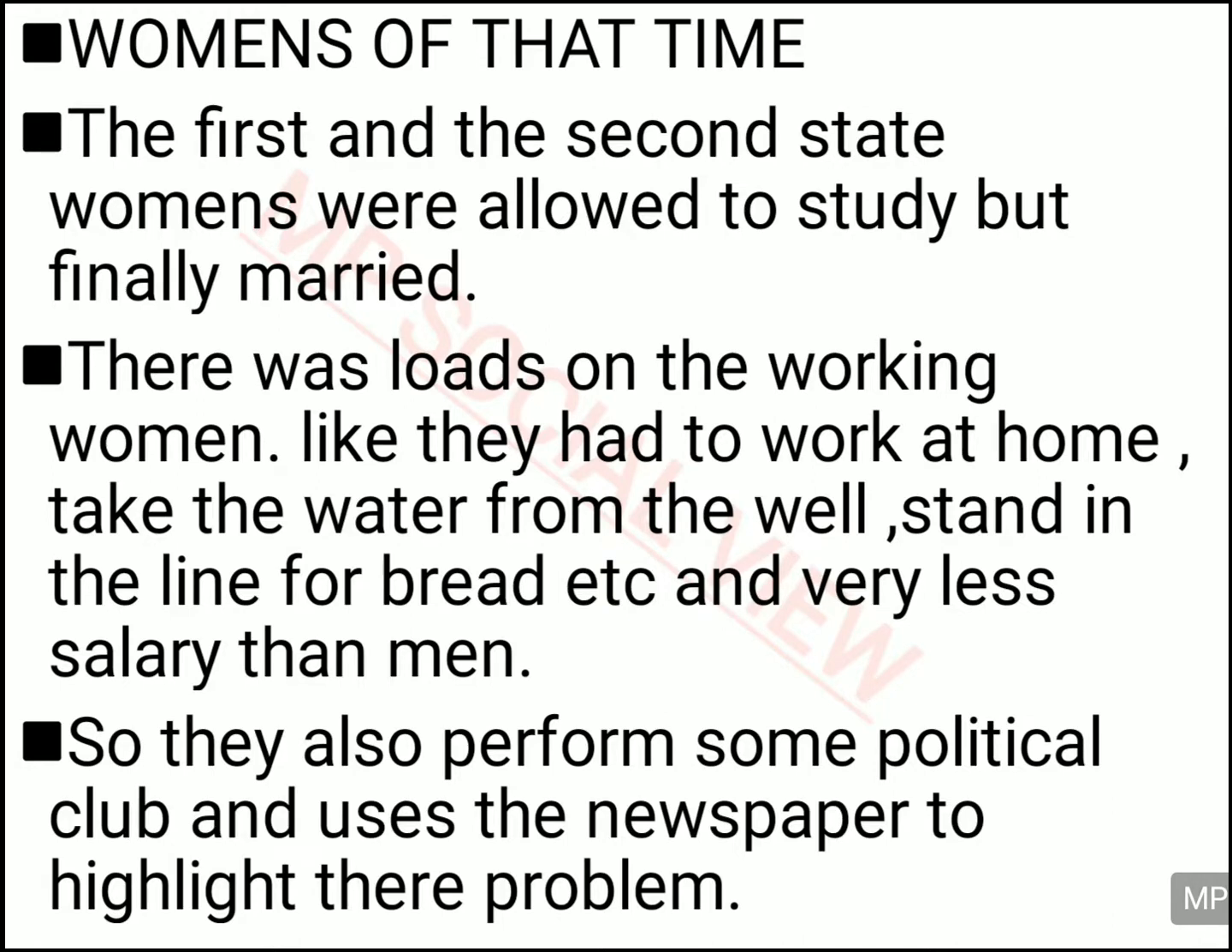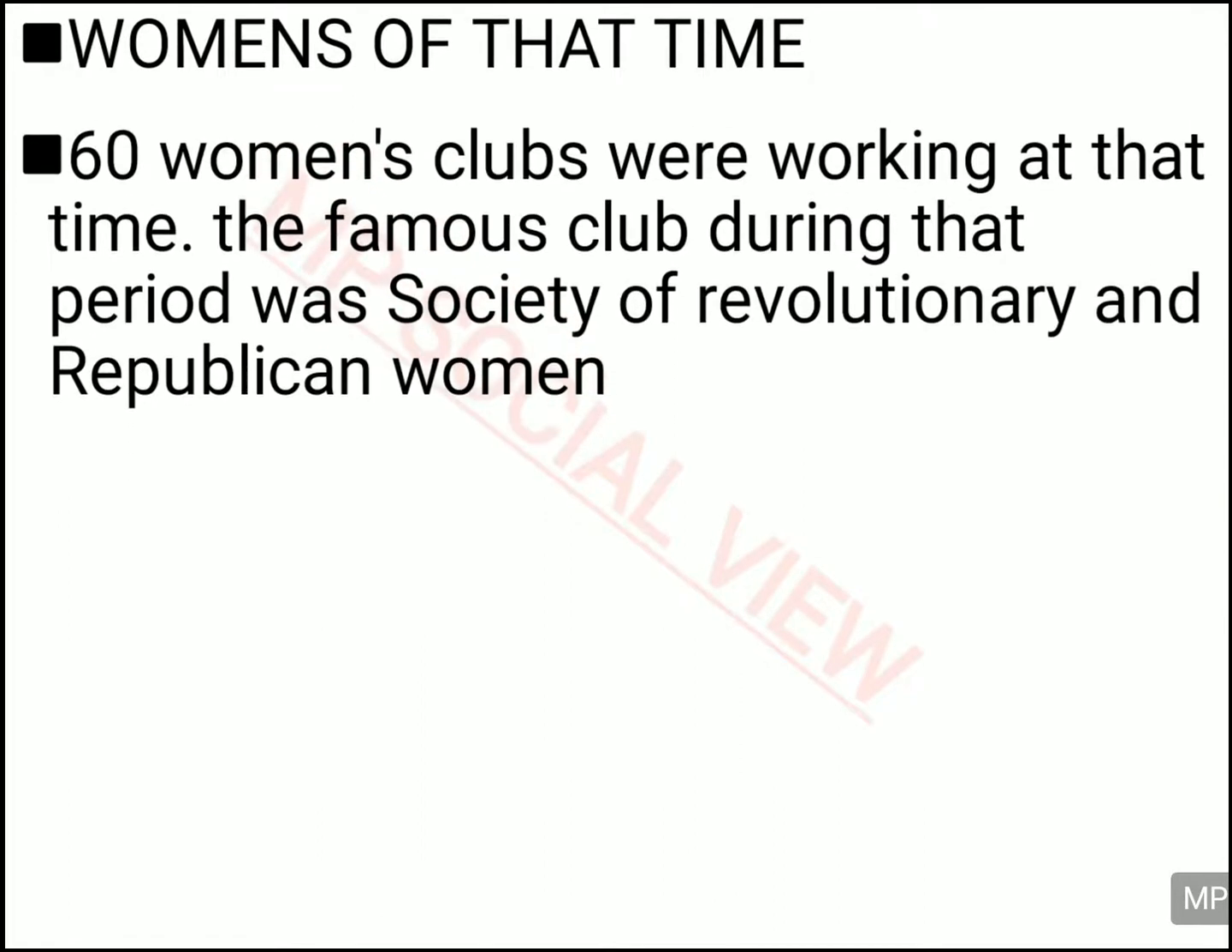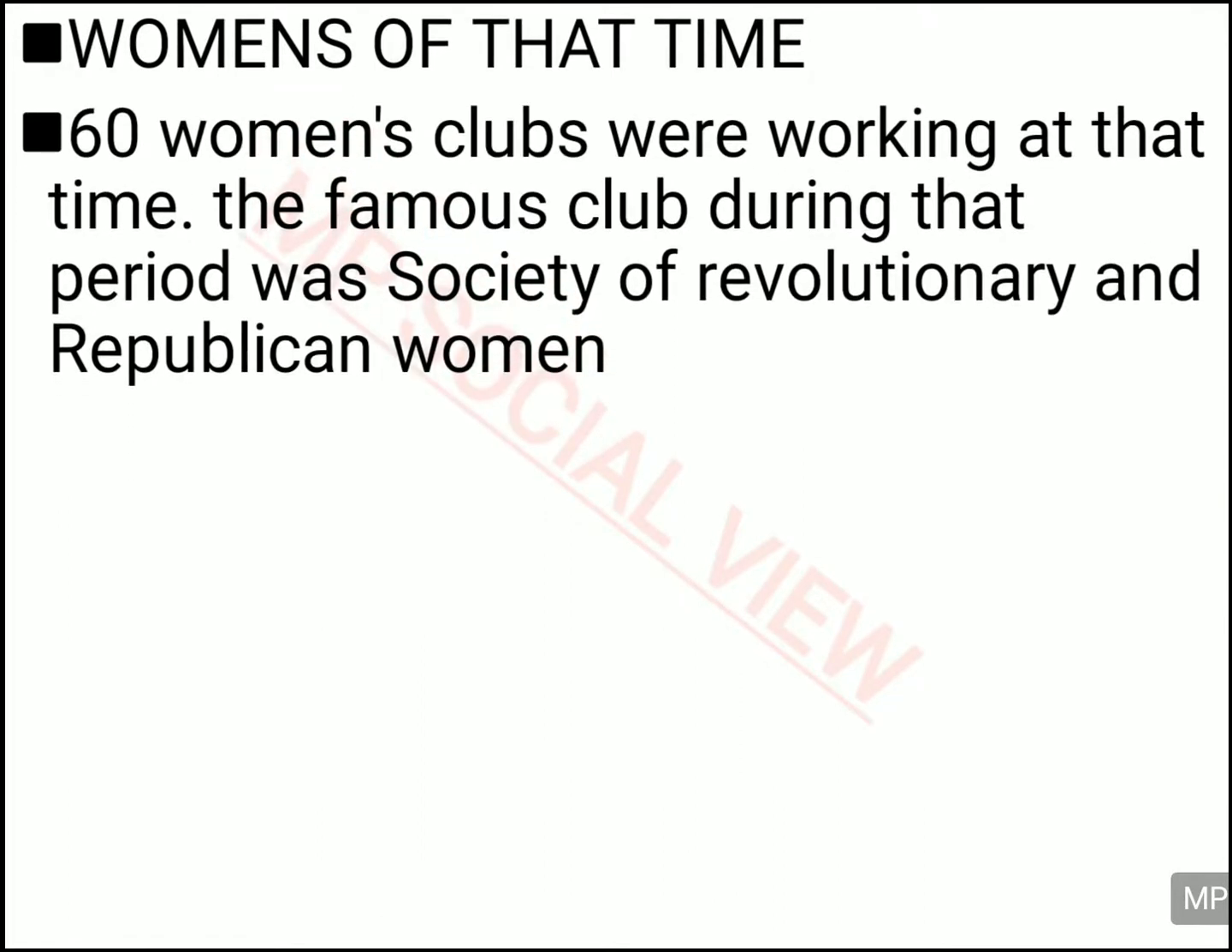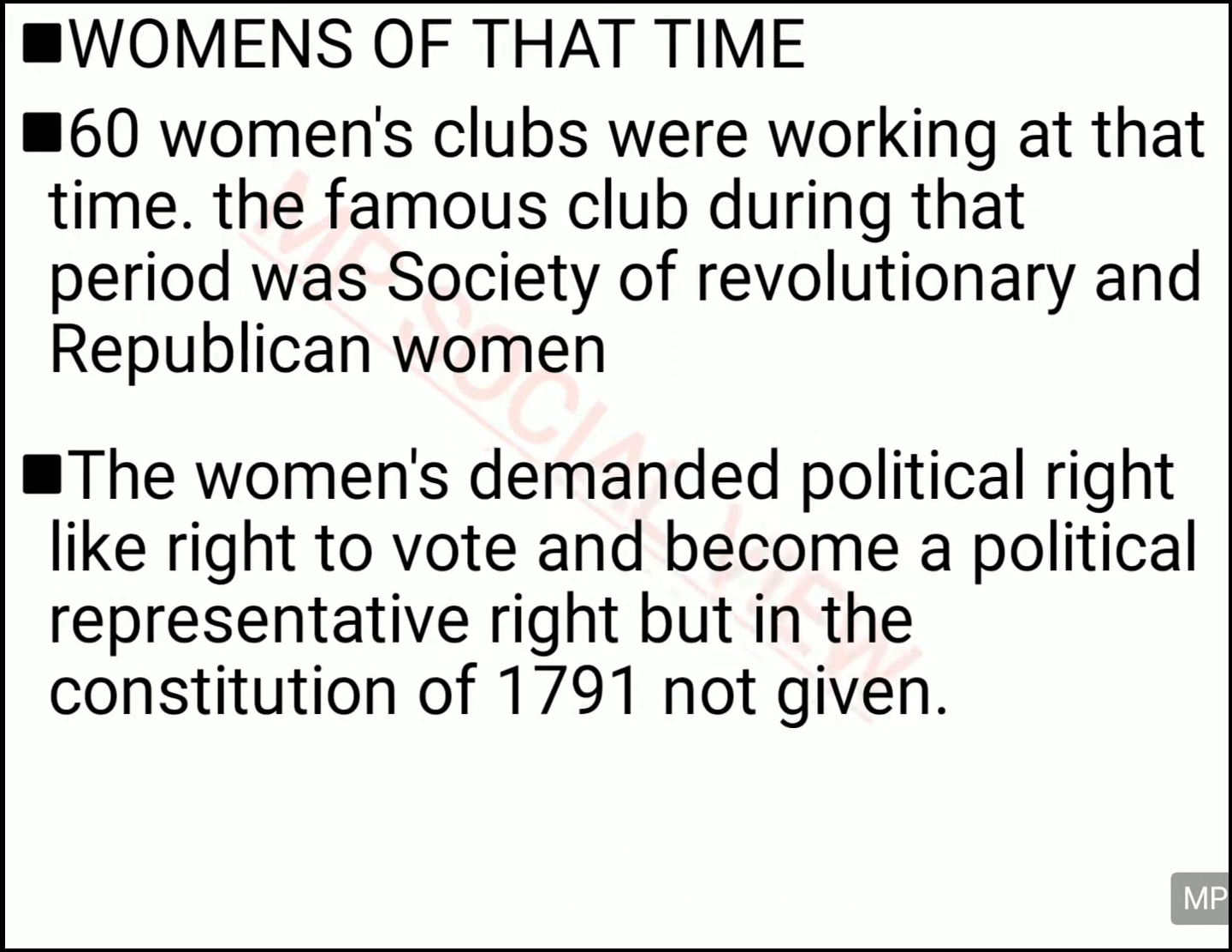So they formed many political clubs. They became members of the political clubs. They wrote about their condition in the newspaper, and they highlighted their problems in French society. There were many clubs formed during this period, especially 60 women's clubs were working at that time, and the main club was the Society of Revolutionary and Republican Women. These clubs were famous in France at that time.